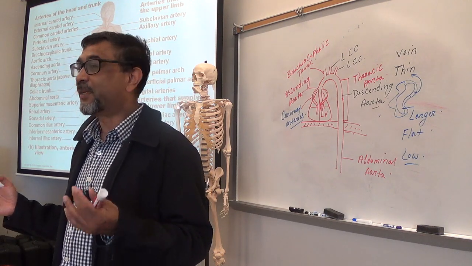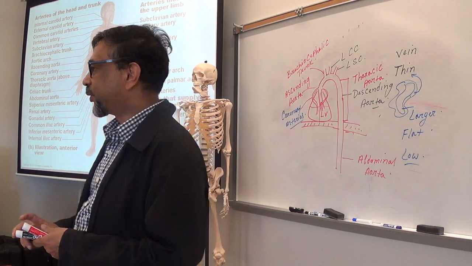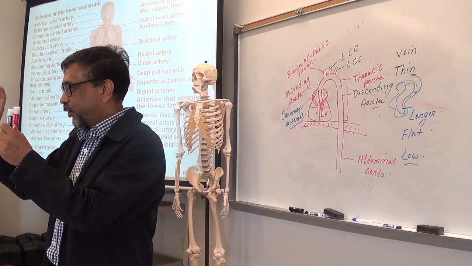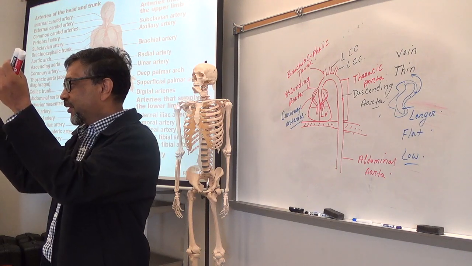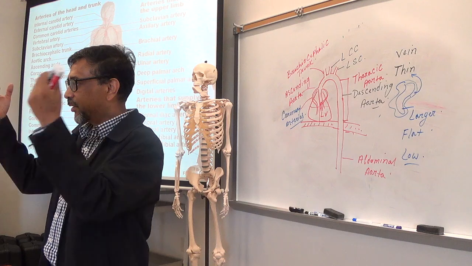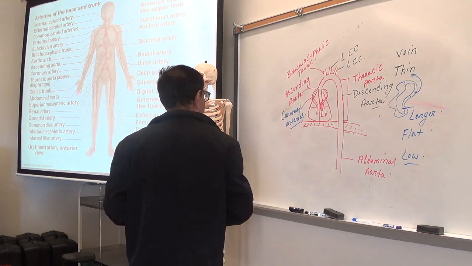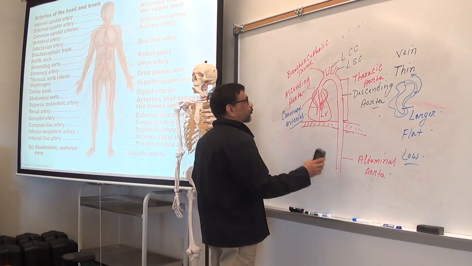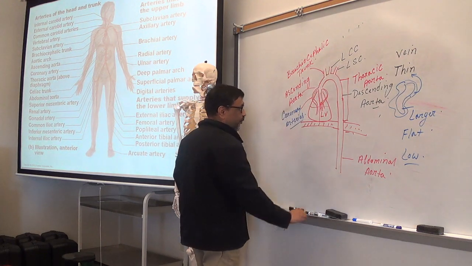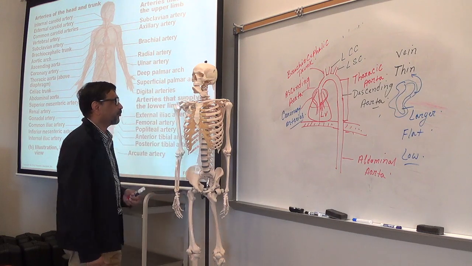Arteries. What's the difference? Trunk is, if you see the artery is short, and the short artery divides. Okay, it's not long. So a short artery that quickly divides, that is a trunk. Okay, so those three arise from the aortic arch.